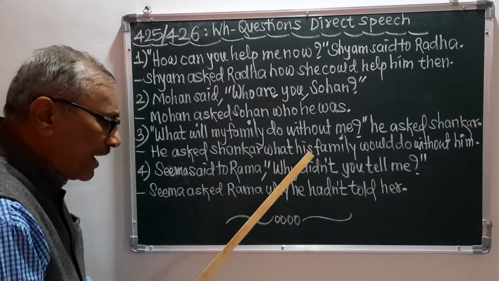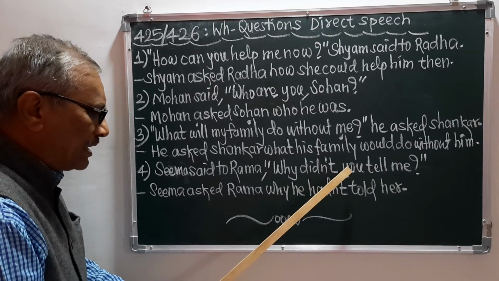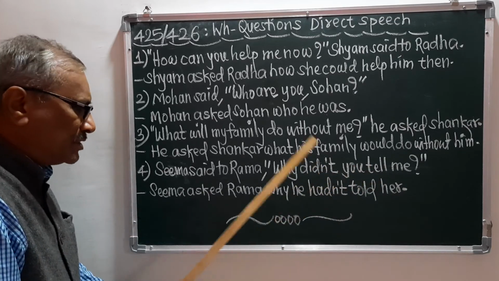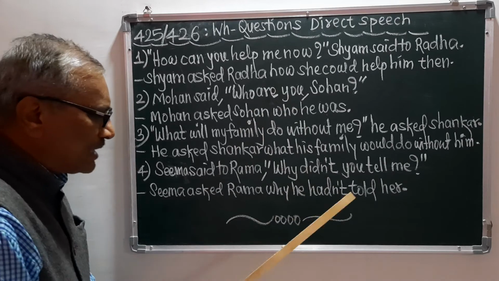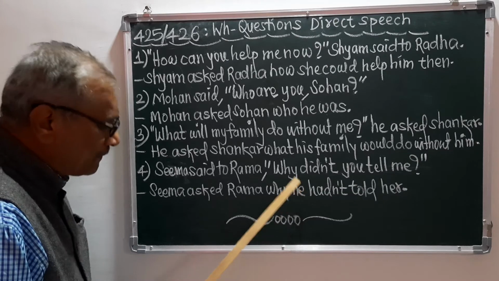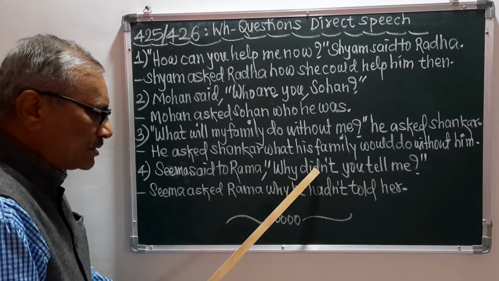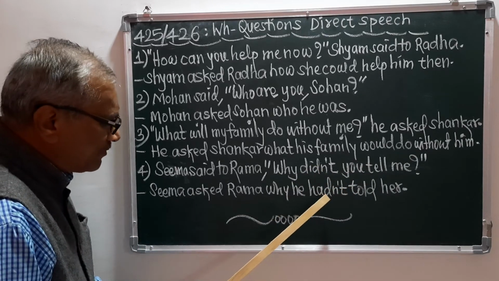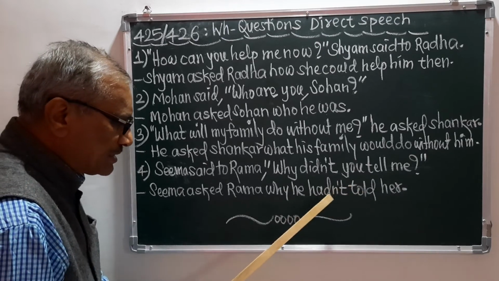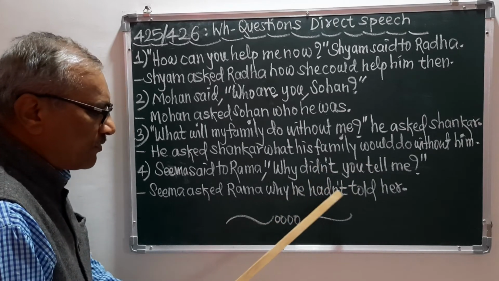Then I have made this sentence into the simple sentence, and it has become you didn't tell me, and this has been changed into the indirect speech. This you has become he, because it is male. Didn't tell is the simple past tense, and that's why it has become hadn't told, the past perfect tense, because always the simple past tense becomes the past perfect tense.